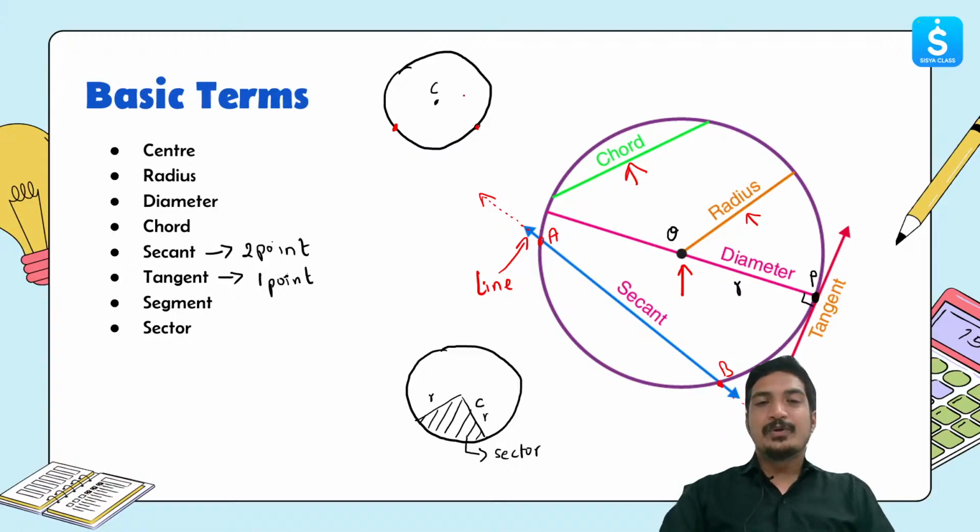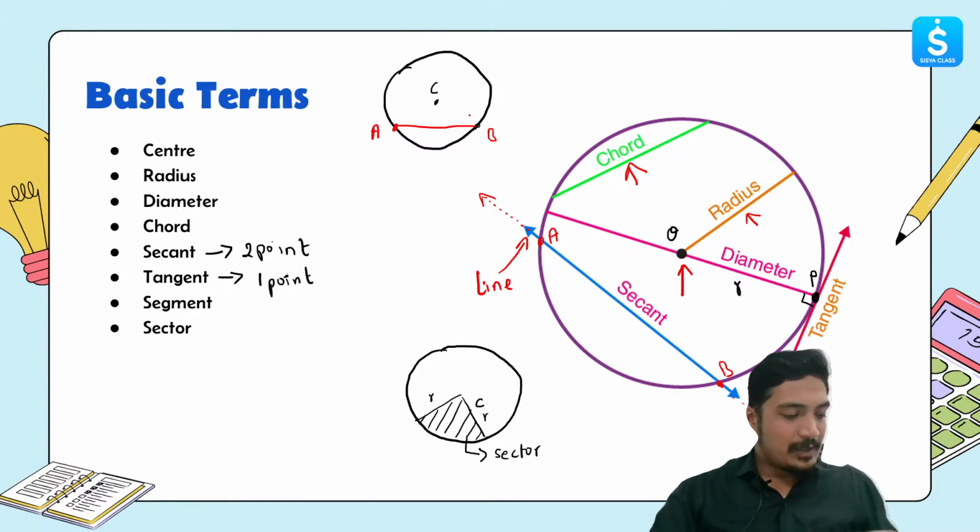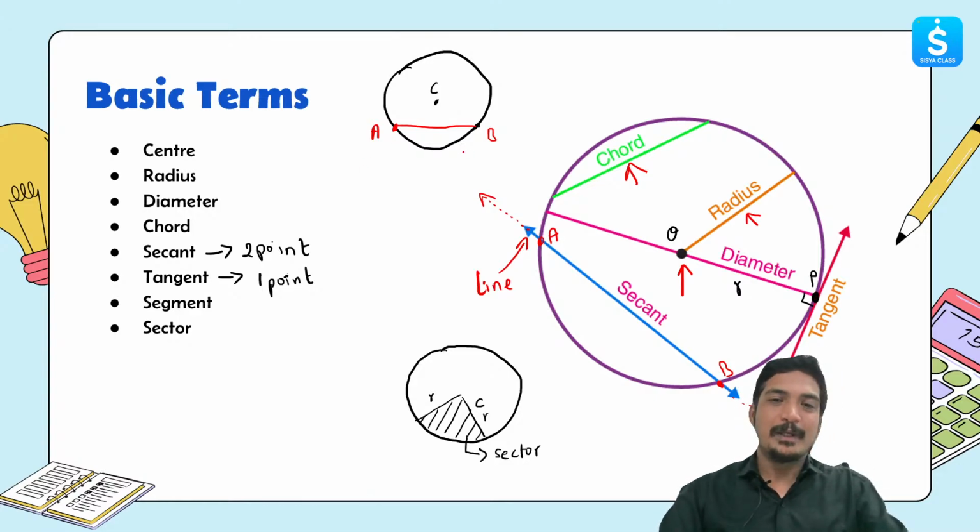Now, if I name these A and B and join them with line AB, can someone tell me in the chat what AB is? Is it a radius, diameter, secant, tangent, or chord? Let's see who responds first in the chat. Tell me what AB is. After that I will connect AC and then BC.